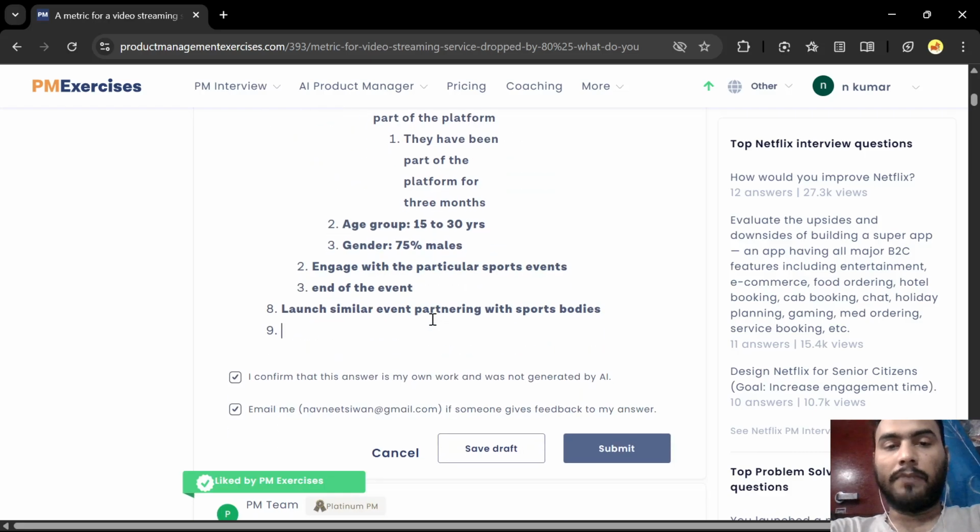That is the main thing that we can do as part of our solution, because that can bring them back. Since this category is mostly interested in a particular kind of sport, let's say hockey or cricket, they would engage with the platform that has content around that.